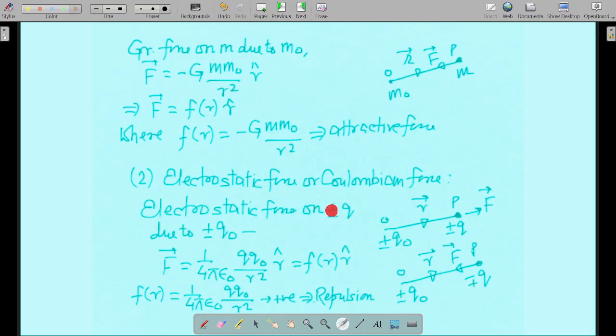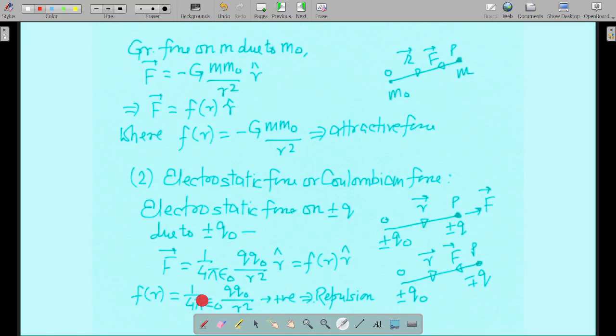So the electrostatic force on plus minus q due to plus minus q naught, what will it be equal to? F vector equals 1 upon 4 pi epsilon naught q q naught divided by r square r hat. Why is it positive? Because it is a repulsive force. Repulsive force means in the direction of r hat. That is why 1 upon 4 pi epsilon naught q1 q2 divided by r square, where q1 q2 are replaced by q and q naught. Repulsive force and r hat both have the same direction. That's why repulsion is shown with a positive sign.